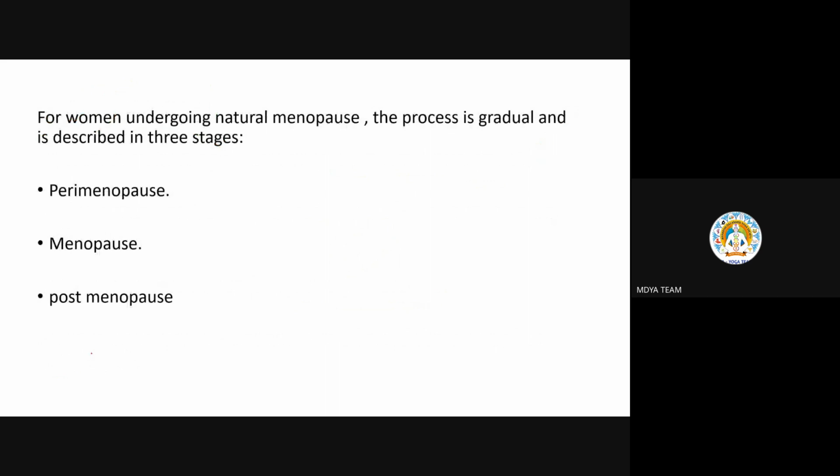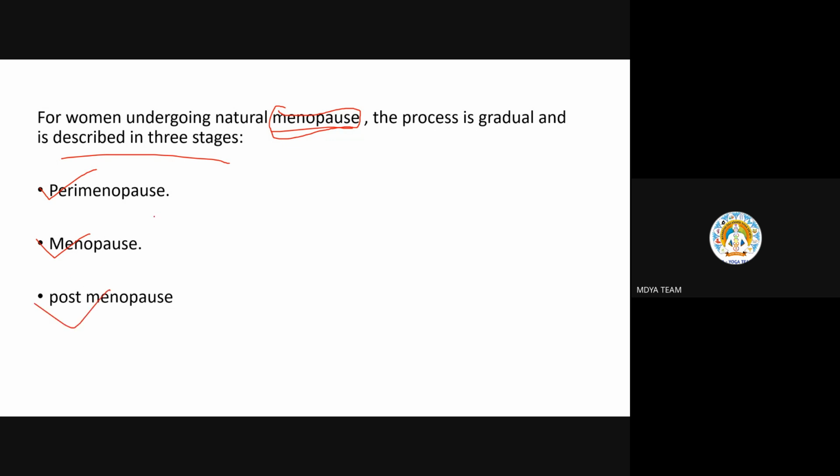Okay. So for women undergoing natural menopause, the process is gradual and is described in three stages. For women who have normal or natural menopause without any problematic situation, hindrances or specific medical disease, the process is described in three stages: perimenopause, menopause, and postmenopause.